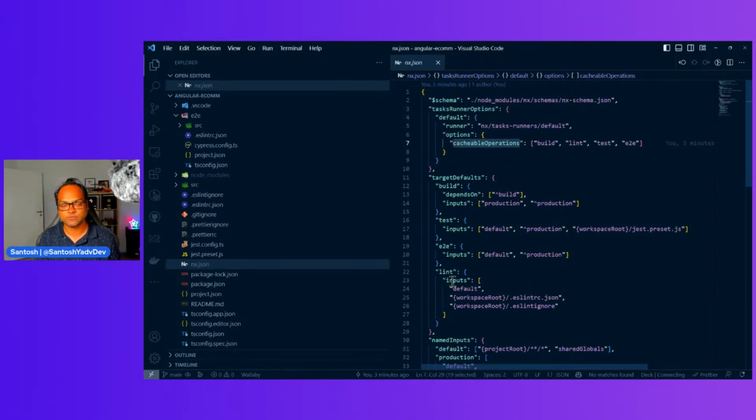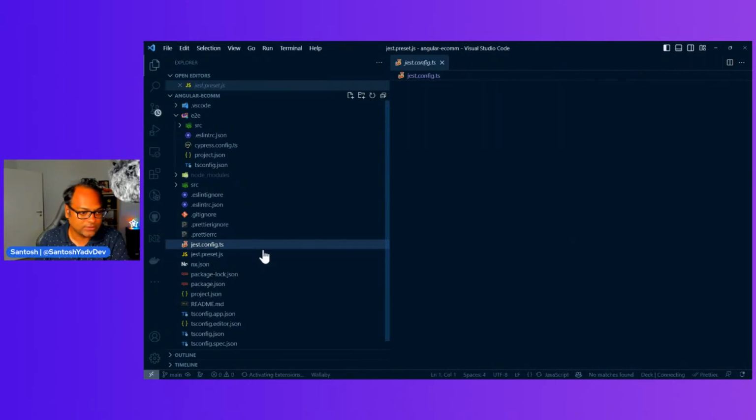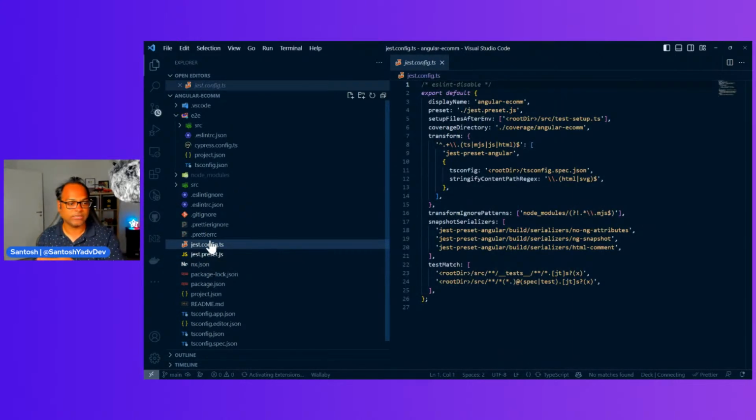So the first task is, of course, learning about Angular inside NX. I mean, how you can create a new project and use NX. These configurations we'll explore in the future. Then you have Jest configuration, jest.config.ts and jest preset, both related to Jest. Prettier ignore is set for formatting. Prettier is already created for us. ESLint for linting.